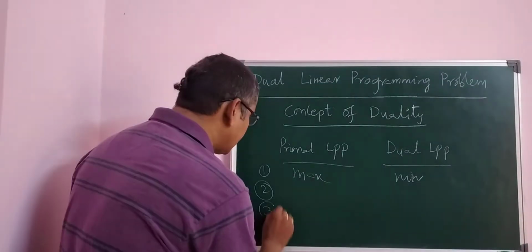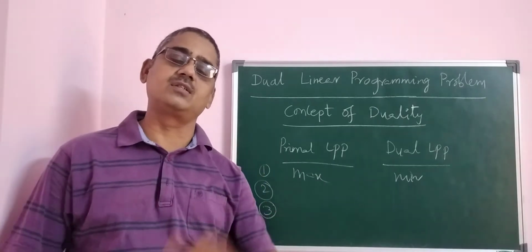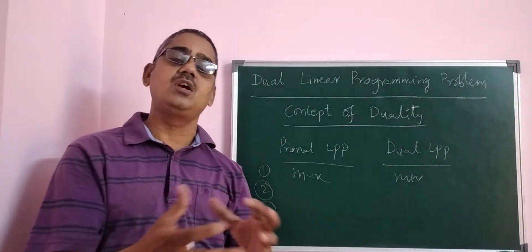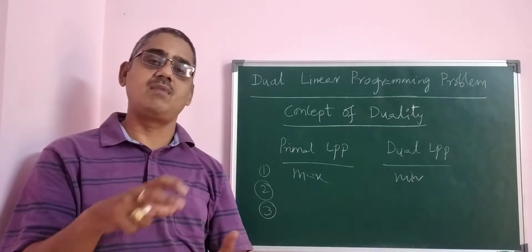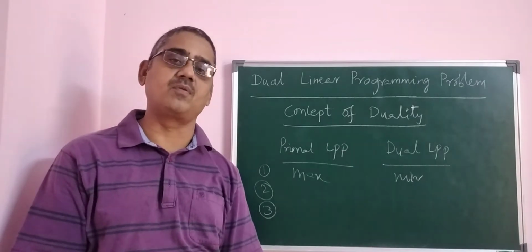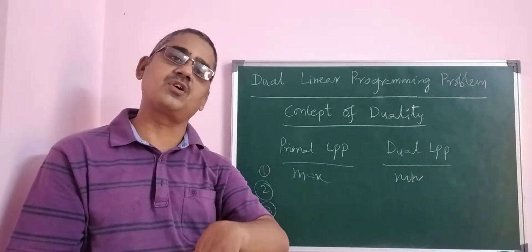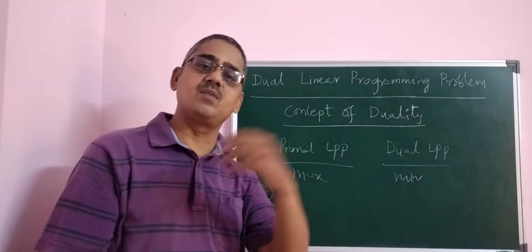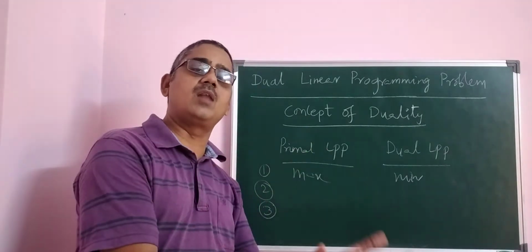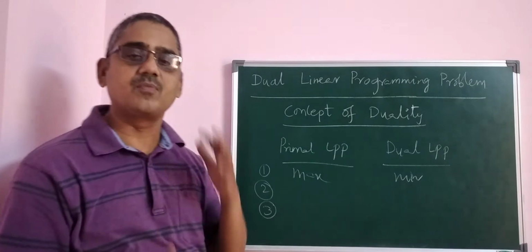Then the third point, the constraints. The coefficient matrix of the constraints of the primal LPP, usually called A, is converted to its transpose. So A transpose becomes the constraint coefficient matrix in the dual linear programming problem. So that is the third point.